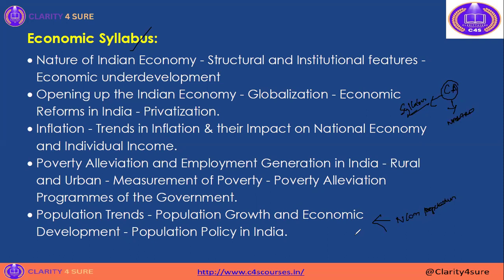This is called smart work: interlinking the static portion with the current affairs portions. Don't just read monthly compilations; correlate different points within the monthly compilations themselves, so that you won't forget them and it will be easy to revise.